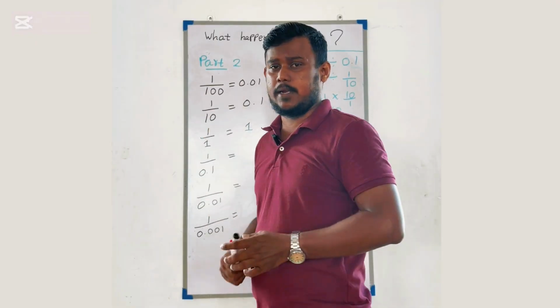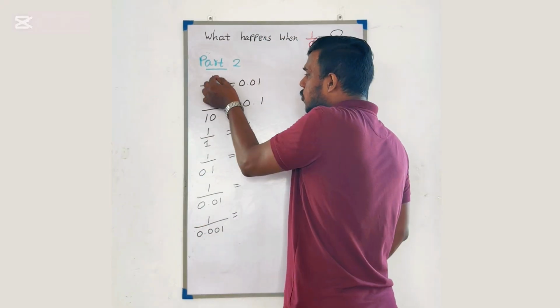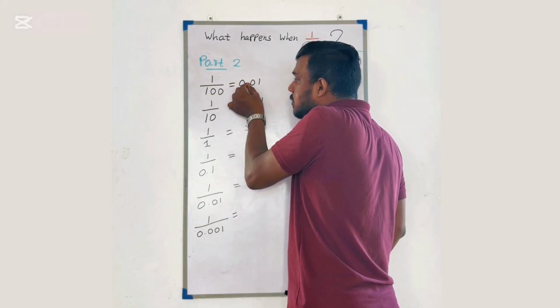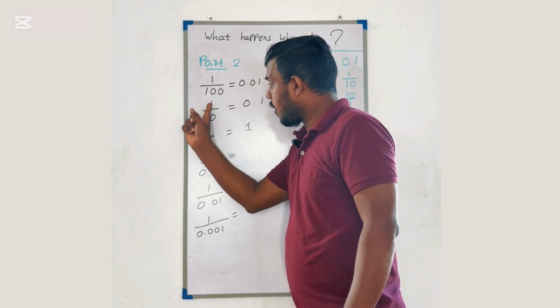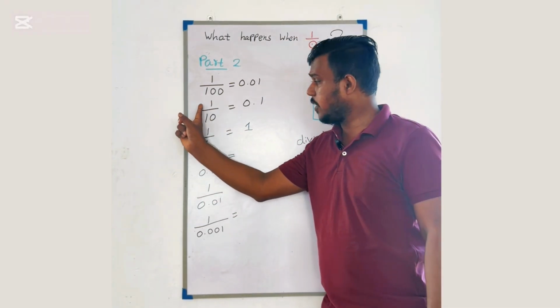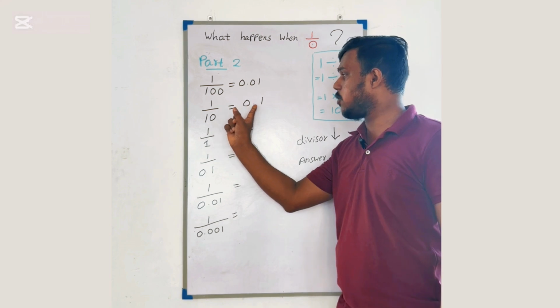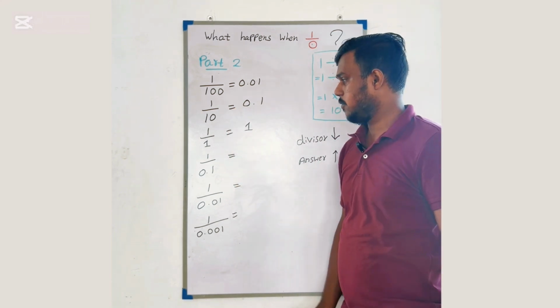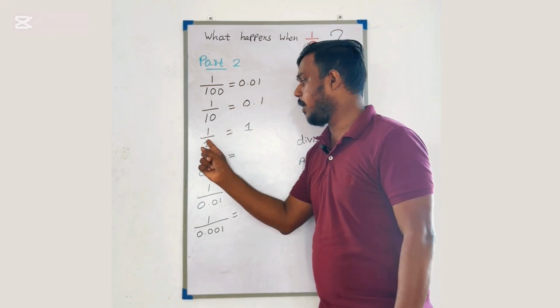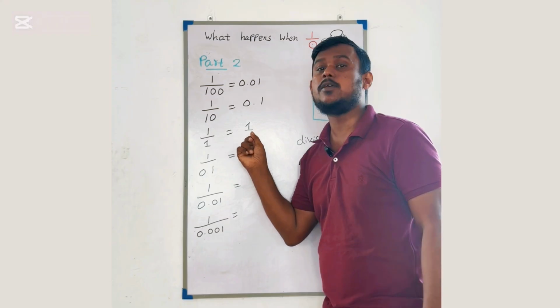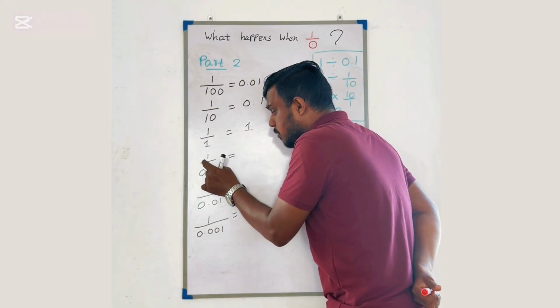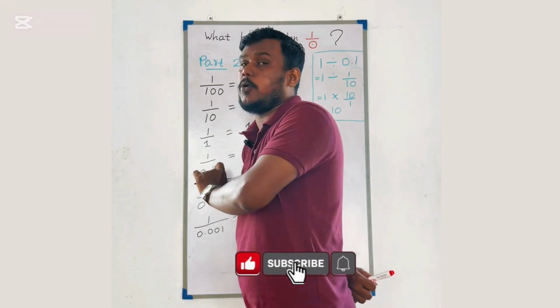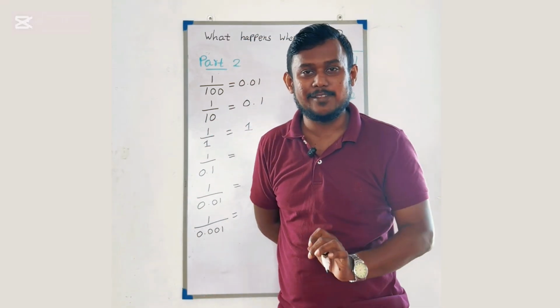1 divided by 100, right? So all of you know that when you divide 1 by 100, it is 0.01. And I once again divide 1 by 10. So if I divide 1 by 10, it becomes 0.1. And then I divided 1 by 1. My answer is 1. So likewise, I divided 1 this time by 0.1. So what will be the answer?